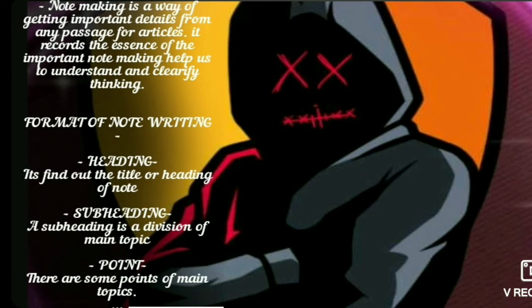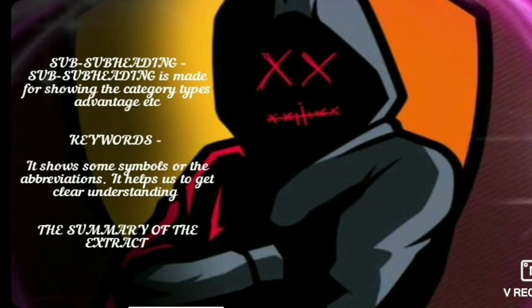Now the second, the format of note making. Whenever we have to make notes, first we have to read the passage, and after that we point out the heading, which means finding the title or the heading of the note. Second, the subheading. A subheading is a division of the main topic. And third, the points: some points of the main topic should be written there. And after the sub points, there are the subheadings.